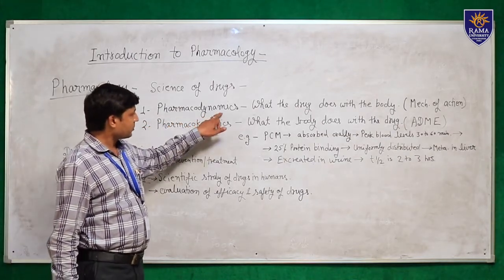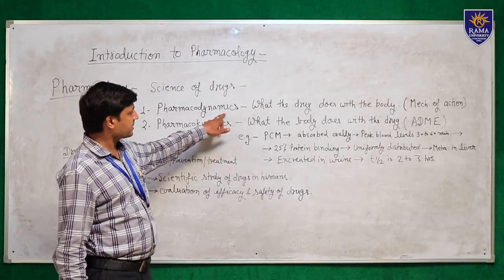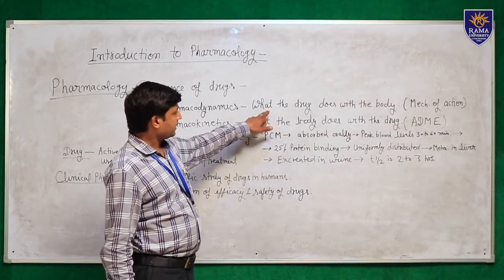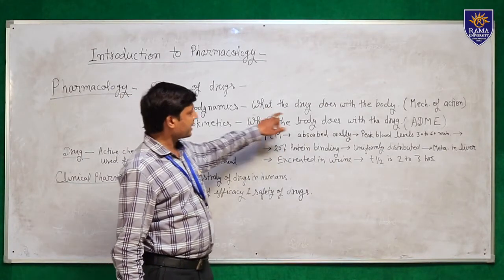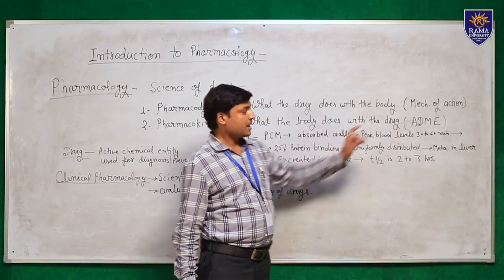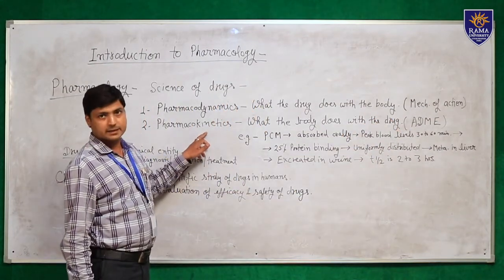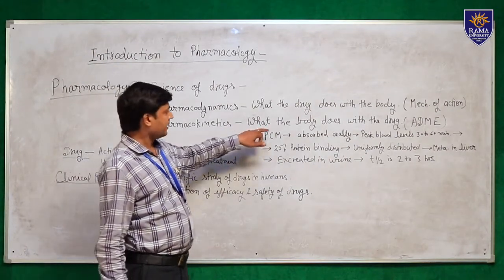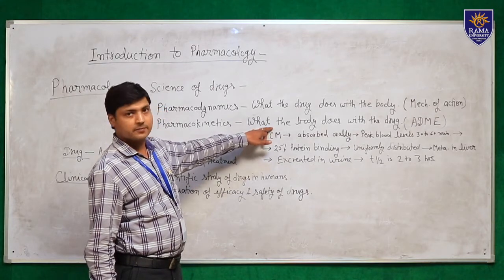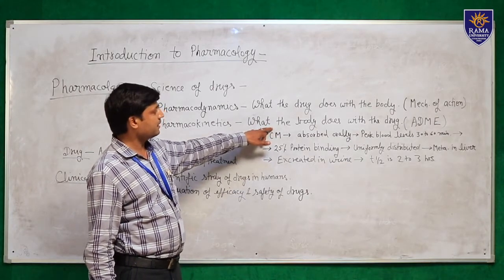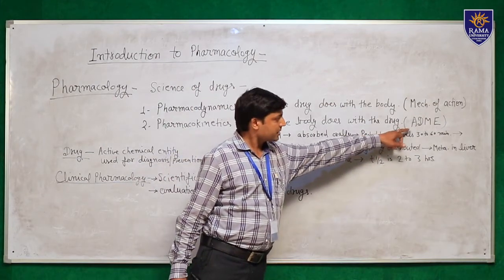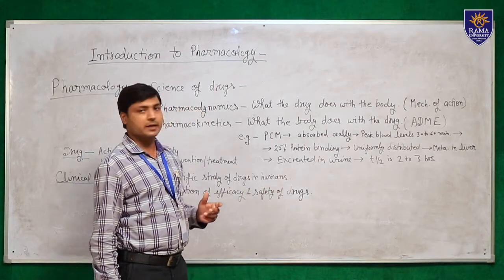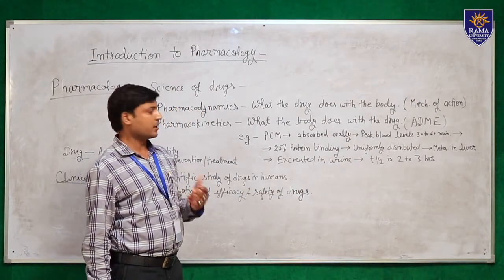So first one is pharmacodynamics. Pharmacodynamics refers to what the drug does to the body. It includes the mechanism of action of the drug. And the second division is pharmacokinetics. It means what the body does with the drug, and it refers to the alteration of the drug in the body. It includes absorption of drug, distribution of drug, biotransformation or metabolism of drug, and excretion of drug from the body.